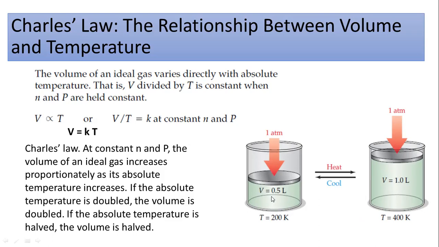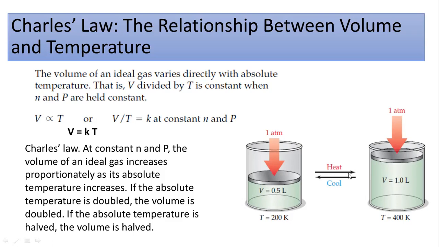Let's suppose the constant number of moles of the gas over here is 10 moles, and the pressure is also constant, 1 atmosphere. So what is happening over here? At the initial stage, the volume is 0.5 liter and the temperature is 200 Kelvin.